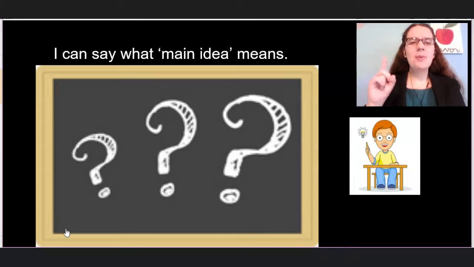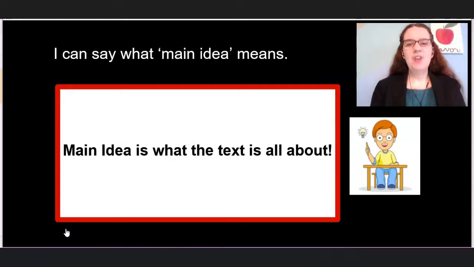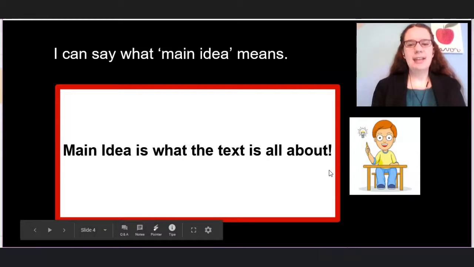All right, for number 1, I can say what the main idea means. Who has a guess or knows what does main idea mean? What does main idea mean? Levi. Okay, Adeline. All right, so let's see if you are correct. So, main idea is what the text is all about.